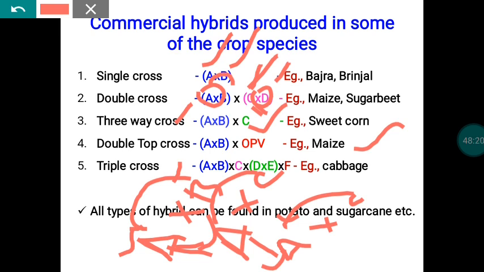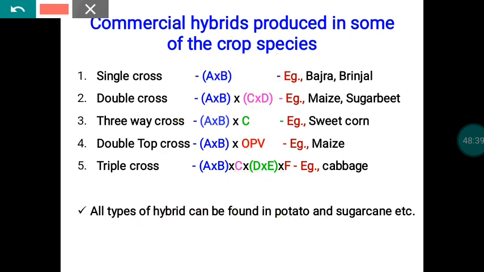And a triple cross: here A cross B is a separate cross, and D cross E is a separate cross. Then the outcome of A cross B will be crossed with C, and the outcome of D cross E will be crossed with F. Then again they will be collected and crossed. This is the process in the case of triple cross. But in the case of potato and sugarcane, all types of crossing are followed.